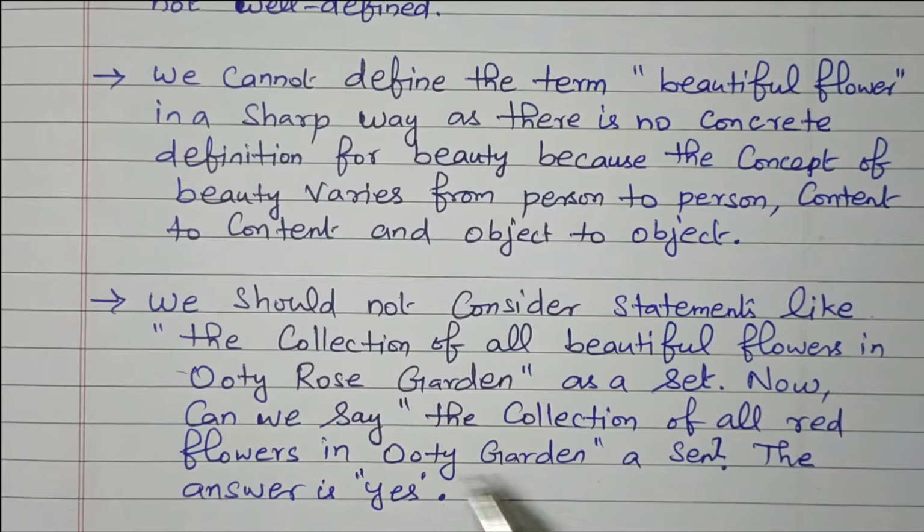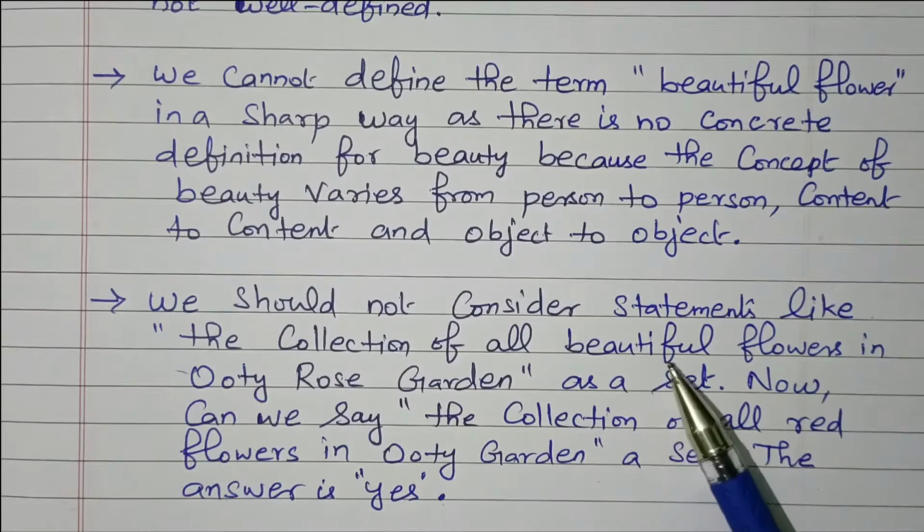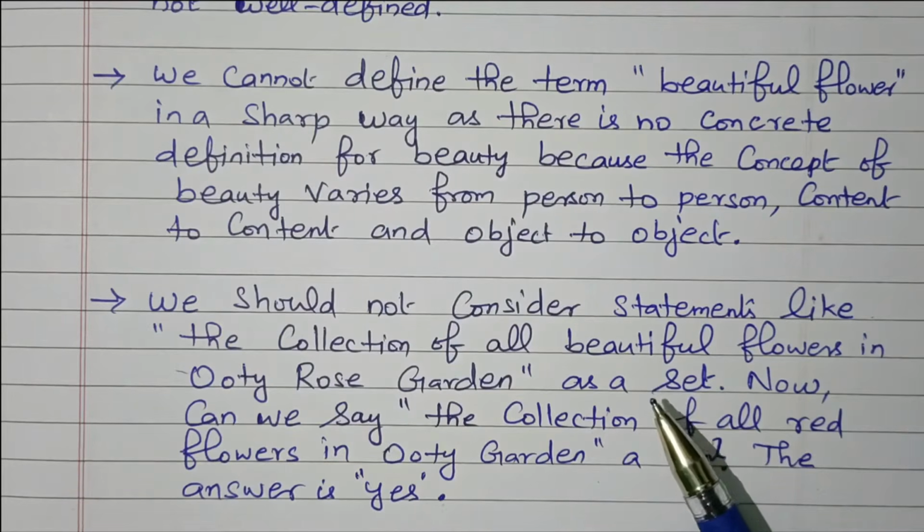But beautiful flowers cannot act as a set. Now we'll go for further analysis.